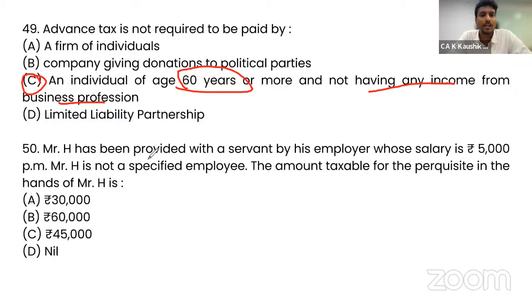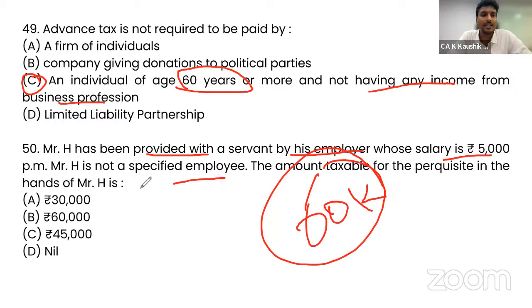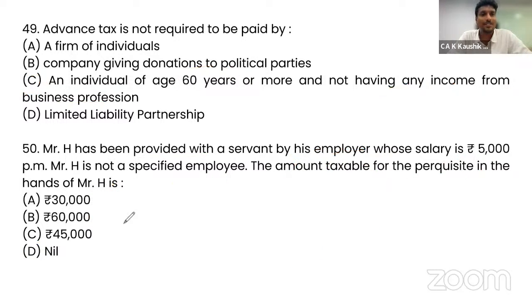Mr. H has been provided with a servant by his employer whose salary is 5,000 and is not a specified employee. So salary of 5,000 per month means 60,000 yearly. In this case, if he is not a specified employee, the taxable amount for the perquisite is nil. So it is not taxable. So if you think it is taxable, then you will select option B, which is wrong. If you think 50% wrong, 75% wrong, nothing is taxable, option D is the correct answer. With this, we complete the discussion of the first part of income tax questions of 50 marks. Now we proceed